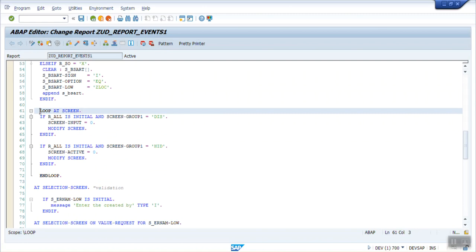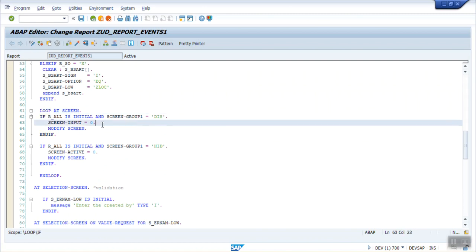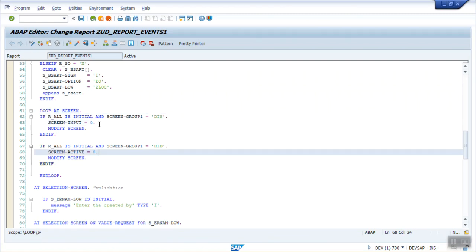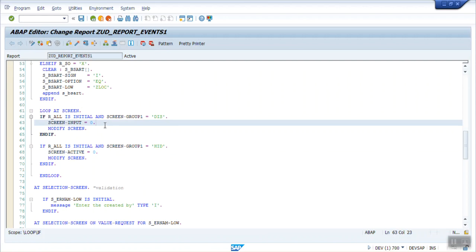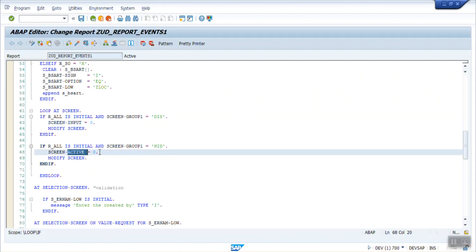By making a loop at the screen, I am setting input equal to 0 or active equal to 0. When we say input equal to 0, that field is grayed out, not ready for input, it is only a display field. But when we make active equal to 0, that field will be disabled from the screen.